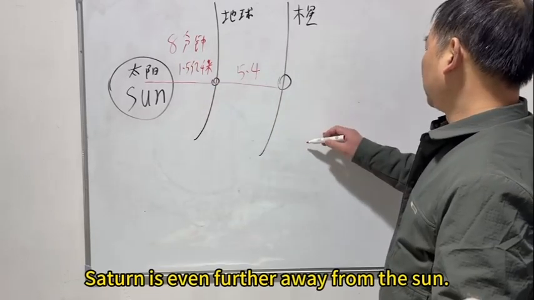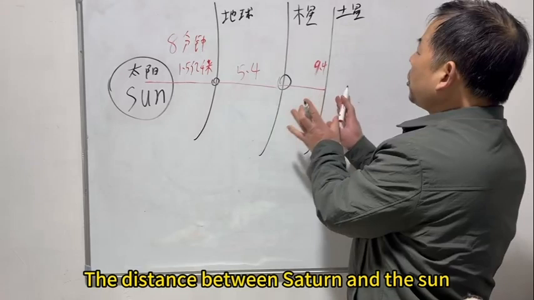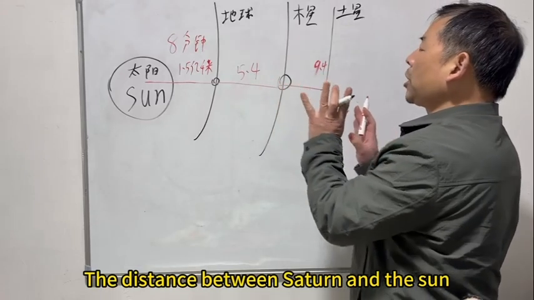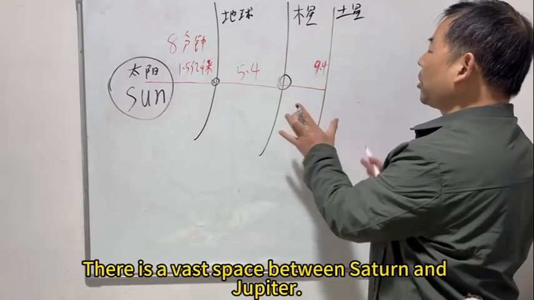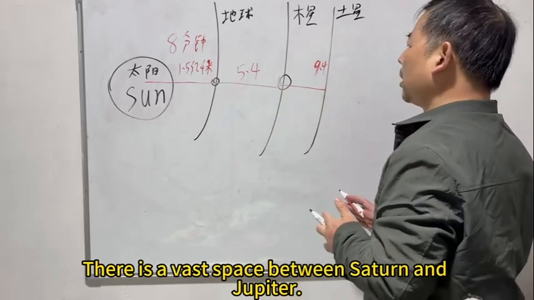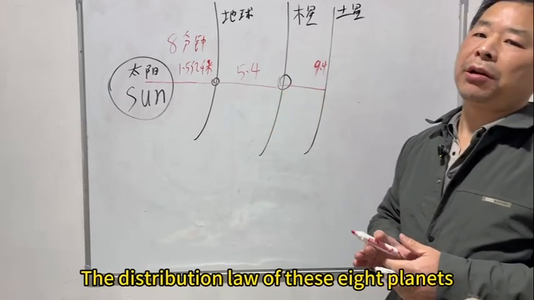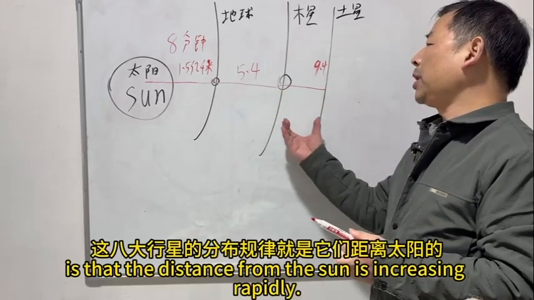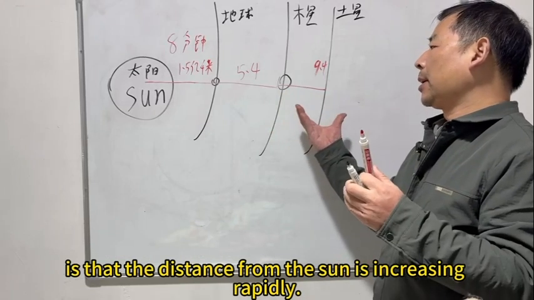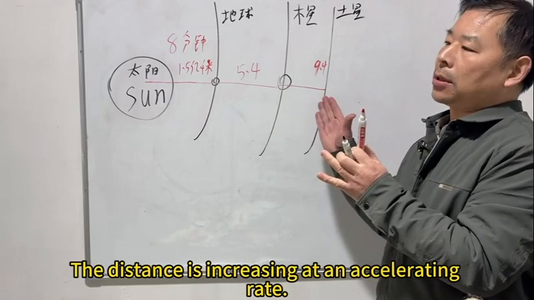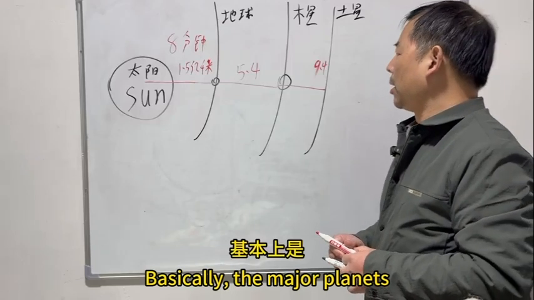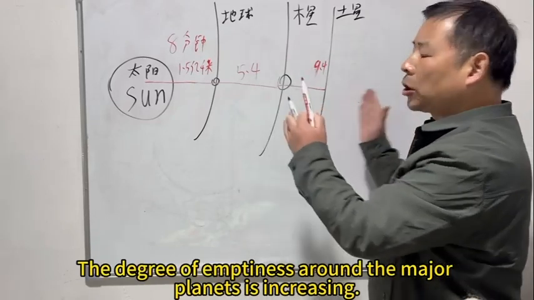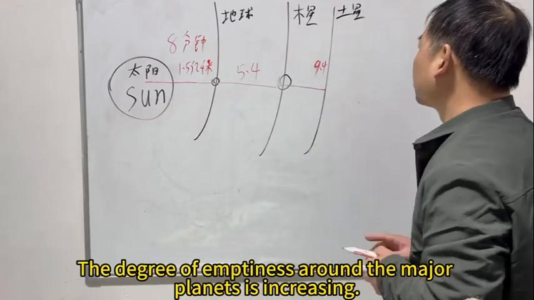Saturn is even further away from the Sun. The distance between Saturn and the Sun is almost twice as far as Jupiter. There is a vast space between Saturn and Jupiter. The distribution law of these 8 planets is that the distance from the Sun is increasing rapidly. The distance is increasing at an accelerating rate. Basically, the degree of emptiness around the major planets is increasing.